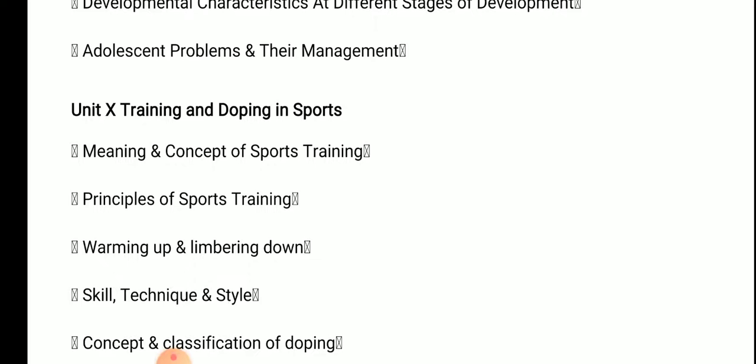Here we discuss the principles of sports training, warming up, what is cooling down, then skill, technique, style, and then the prohibited substances and side effects of doping, etc. So these are the 10 chapters for the theoretical part.